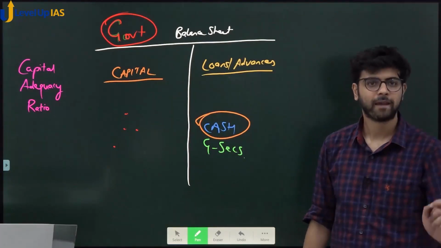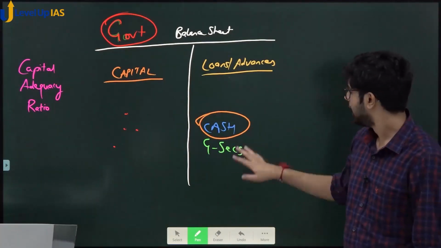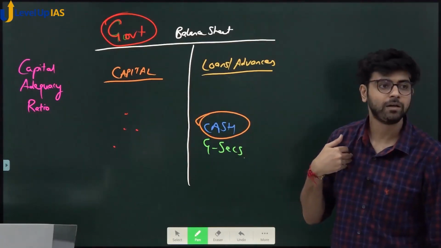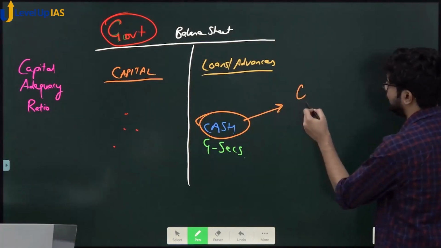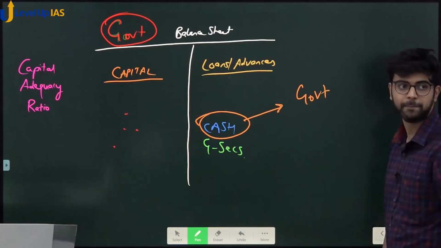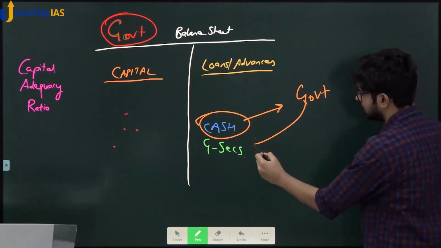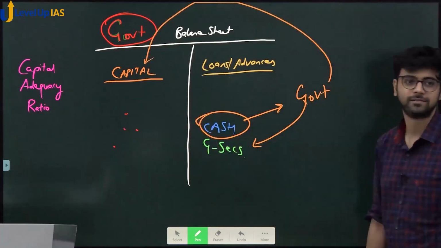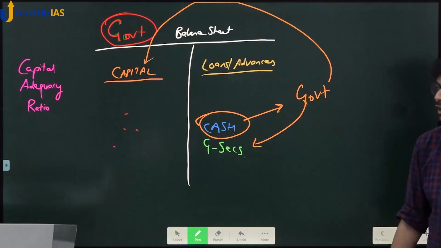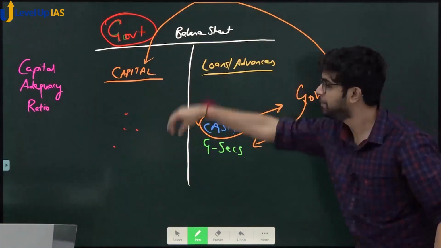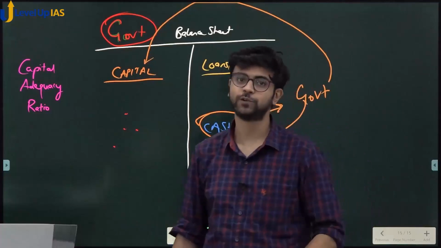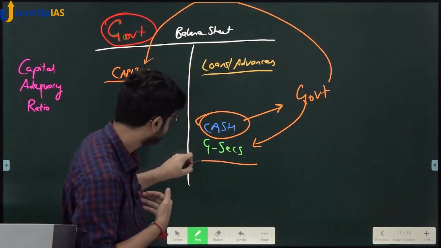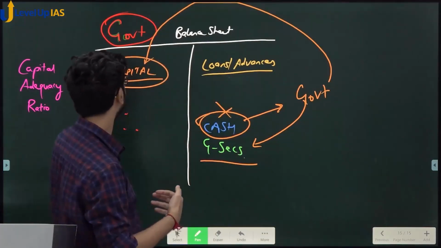Okay? Government says, use this cash to buy my bonds. What will happen? The cash will go to whom? Government. What will government give them? Securities. Now who has cash? Did fiscal deficit increase? No. They are using banks' money to fund banks. Samjha? This is a very innovative solution. They saw that banks have a lot of cash. So they said, give me. Take my bond. Bond is here. Cash is gone. It has turned to capital.